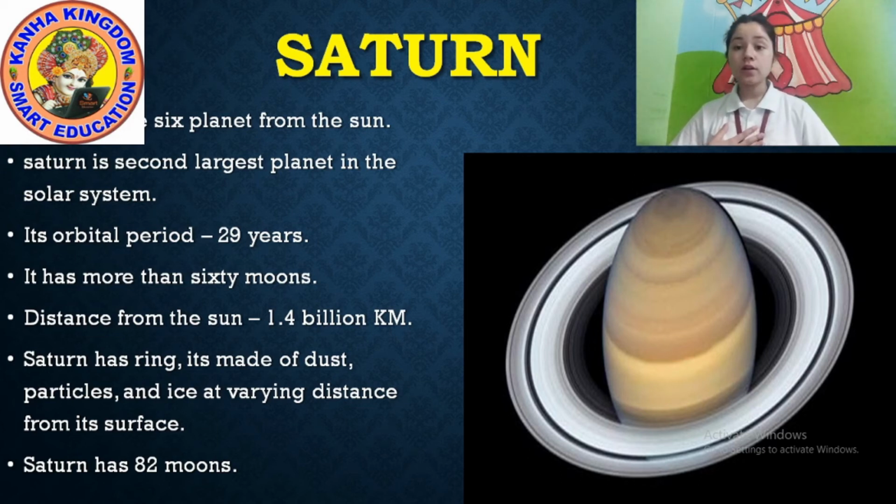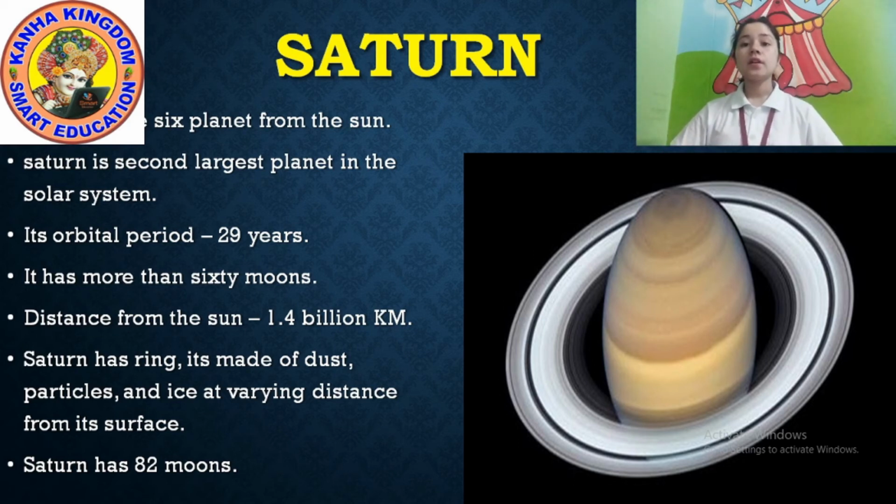Our Earth takes only 1 year to rotate. Saturn takes 29 years to complete one revolution, because it's too far from the Sun as compared to Earth. The distance from the Sun is 1.4 billion kilometers, not only million, it's billion kilometers. It's 1.4 billion kilometers far from the Sun.